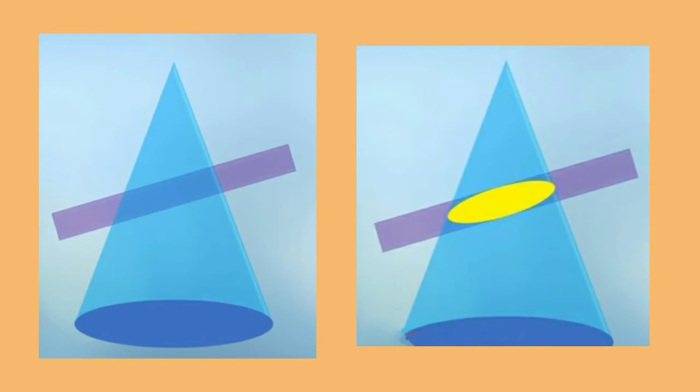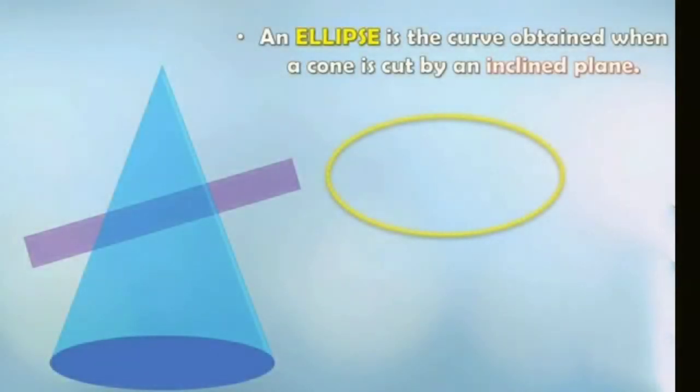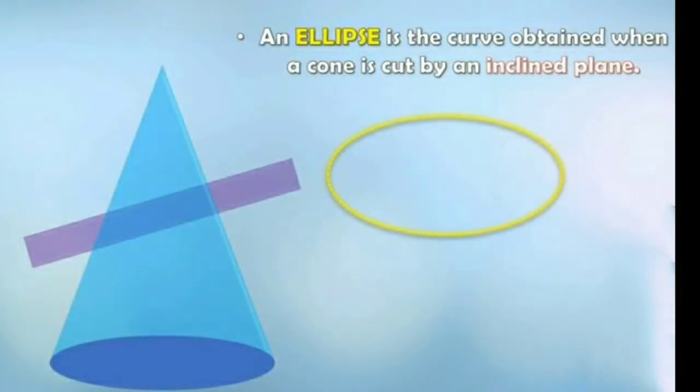So what is an ellipse? An ellipse is the curve obtained when a cone is cut by an inclined plane. Understood children? What is the meaning of ellipse now? It is a curve obtained when a cone is cut by an inclined plane.